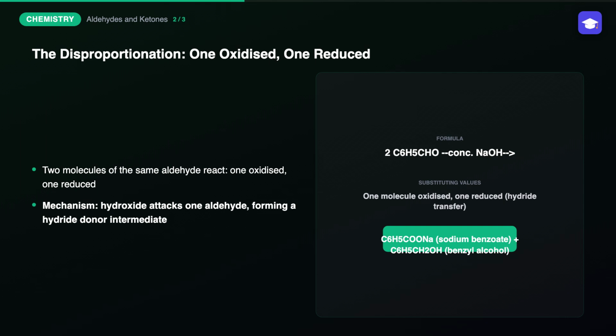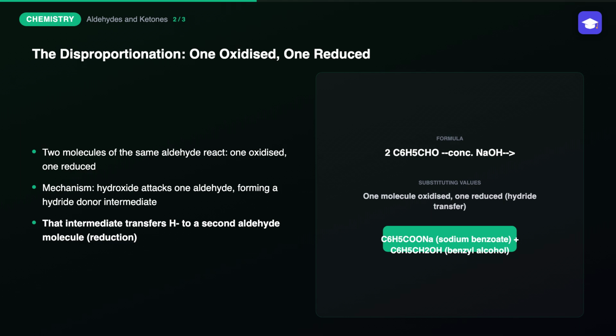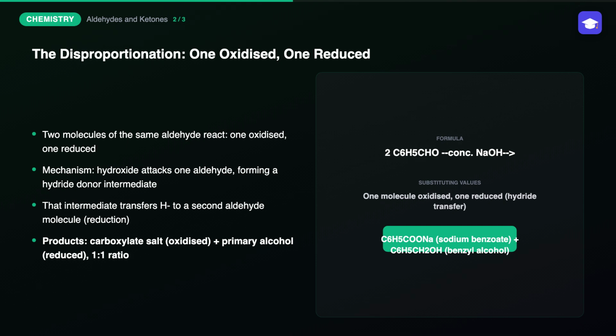Mechanistically, hydroxide ion attacks the carbonyl carbon of one aldehyde molecule, forming a tetrahedral intermediate. This intermediate then transfers a hydride ion, H-, directly to the carbonyl carbon of a second aldehyde molecule, reducing it to an alkoxide, which then picks up a proton to form the alcohol, while the first molecule, having lost that hydride, becomes the carboxylic acid, which is immediately deprotonated by the excess base into its carboxylate salt. For benzaldehyde specifically, this produces sodium benzoate and benzyl alcohol in a 1:1 ratio.